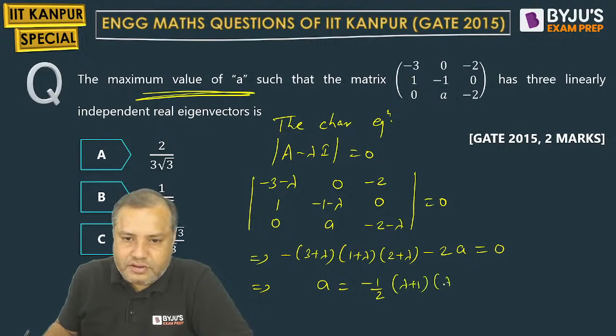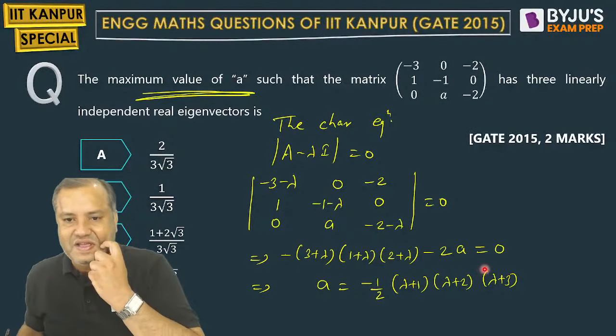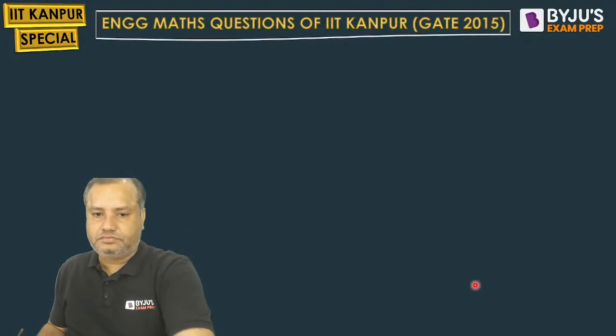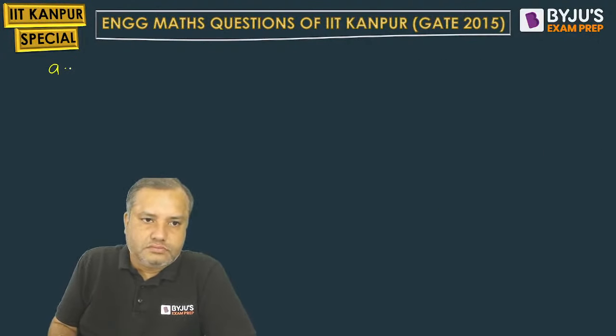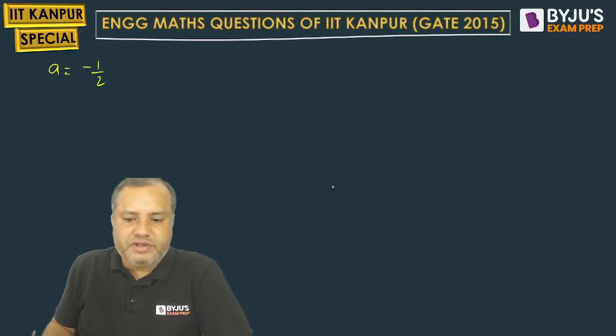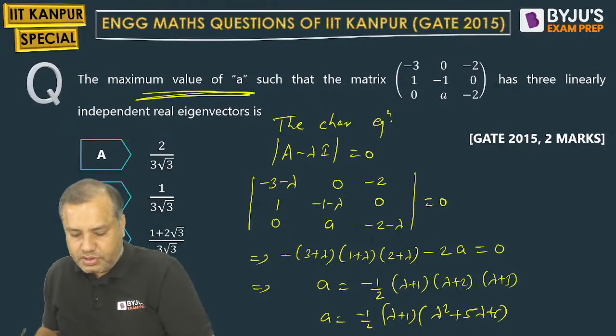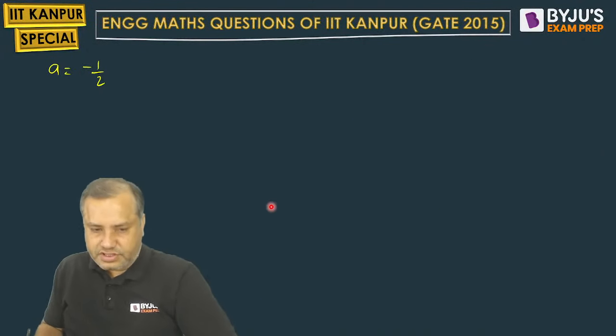lambda plus 1, lambda plus 2, and lambda plus 3. It's a very famous polynomial, right? Whose roots are minus 1, minus 2 and minus 3. Can you please solve it? Solve it means expand it. So what you will get here, lambda plus 1 as it is, lambda square plus 2 lambda plus 3 lambda plus 5 lambda plus 6. Now multiply them. So lambda cube, the first term,